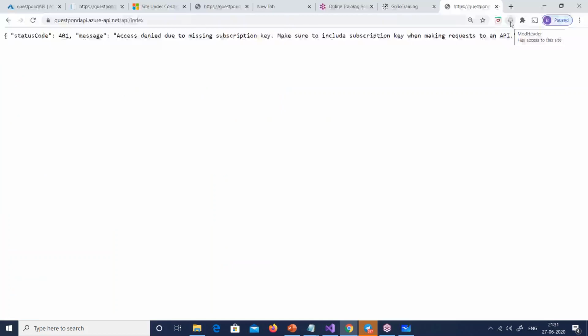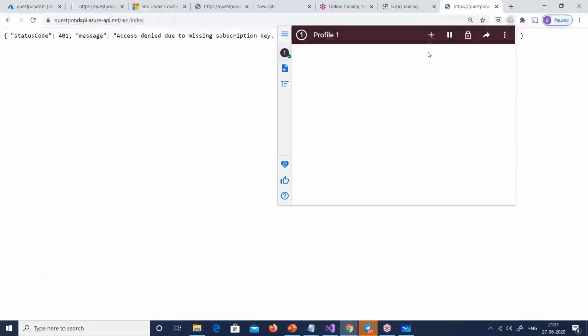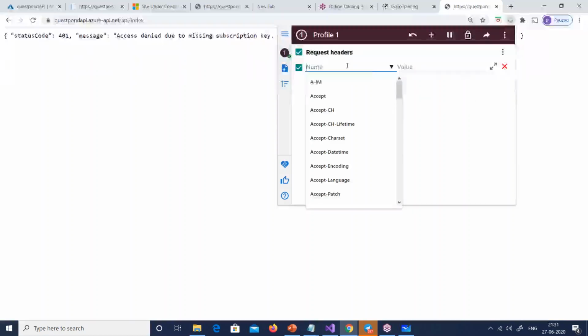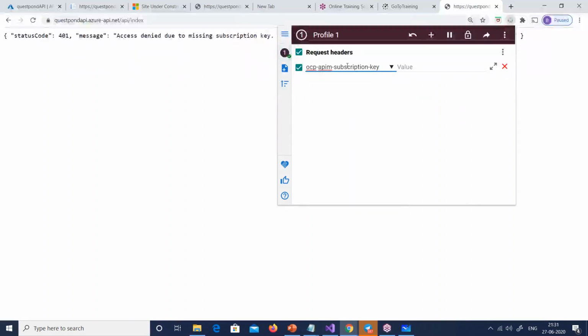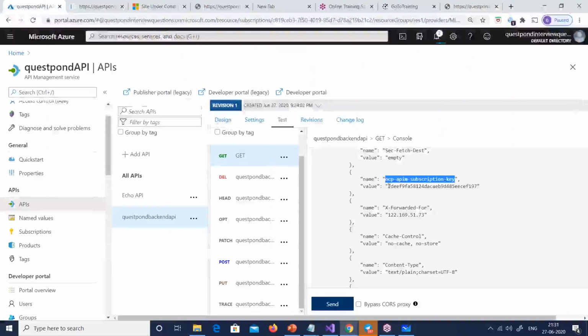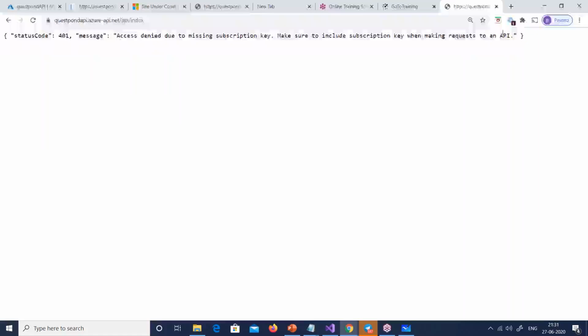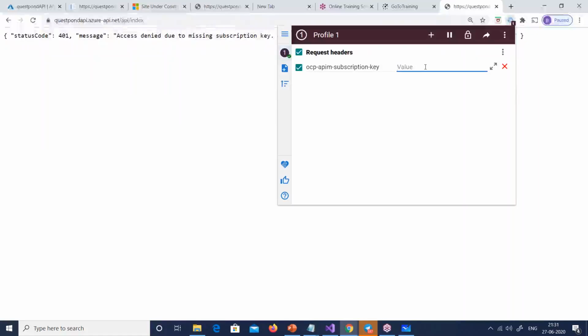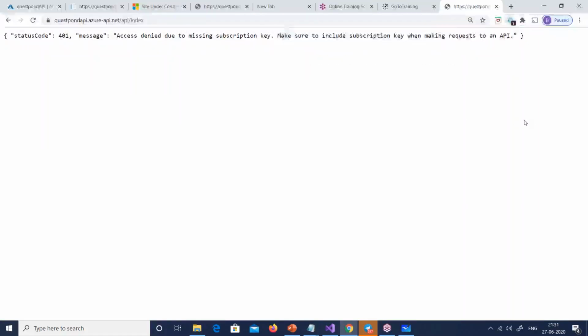Just for testing purposes, I have used ModHeader. ModHeader is a Chrome plugin where I can add headers. So I'll add a request header. Remember, when you're doing it from your Angular or through your ASP.NET, you need to say request.add headers, right? At this moment, I'm doing it through this tool. So now I'll put this key. After this key is out there, I will be able to make a call. So you can see now the keys are all out here.